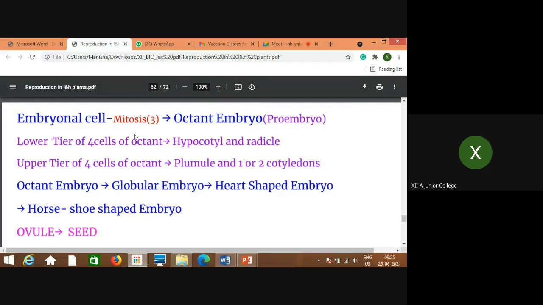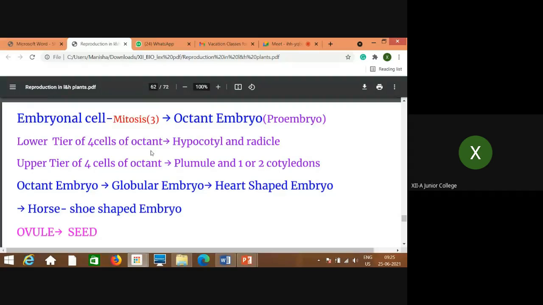Now out of these 8 cells of this proembryo, the lower tier of 4 cells of the octant is giving rise to hypocotyl and the radicle, whereas the upper tier of 4 cells of the octant gives rise to plumule and 1 or 2 cotyledons. Now what does it mean?